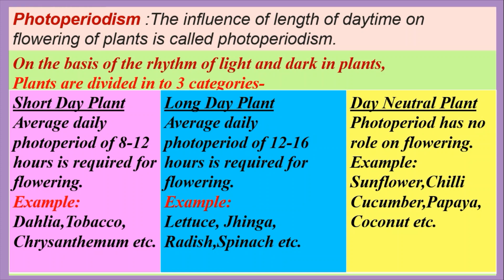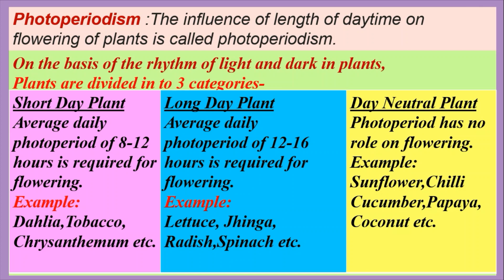Long day plants. The plants which require long day period and short dark period for flowering are called long day plants. An average daily photoperiod of 12 to 16 hours is required for flowering. A short dark period is necessary for the flowering of these plants.